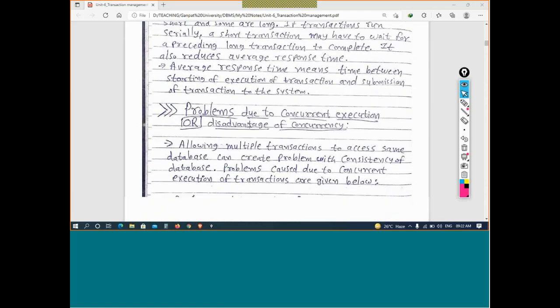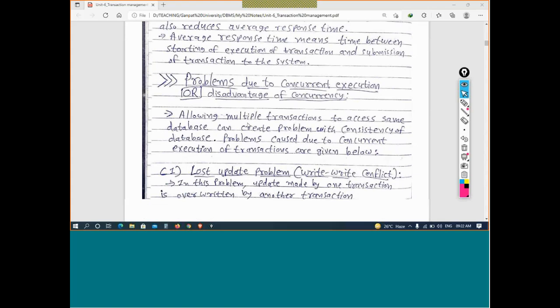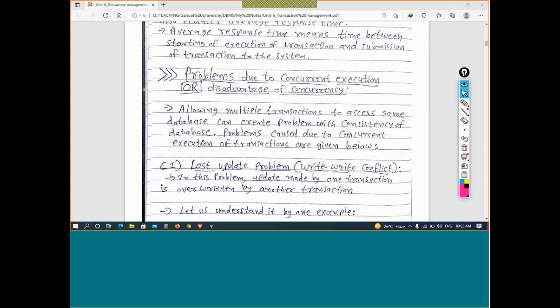Now, moreover to these two disadvantages, concurrent execution of transactions does not guarantee the consistency and integrity of the database. Plus, there are some important problems that we need to discuss. ठीक है, दूसरे प्रॉब्लम्स क्या है कि जो कॉन्करेंट एग्जीक्यूशन की वजह से हमें मिलते हैं डेटाबेस में. So we need to understand them. There are three other problems that arise due to the concurrent execution of transactions.